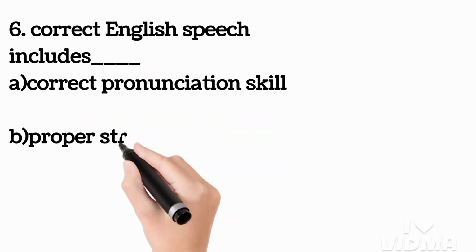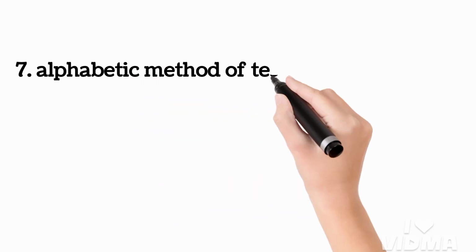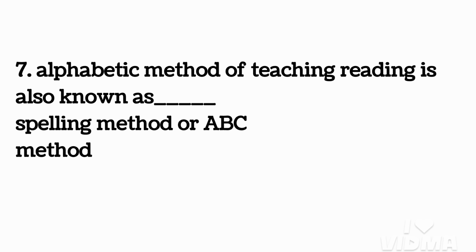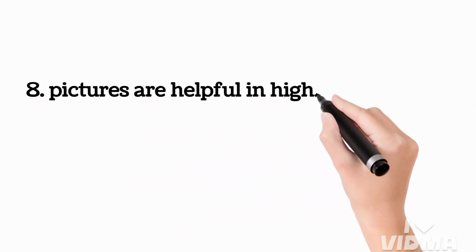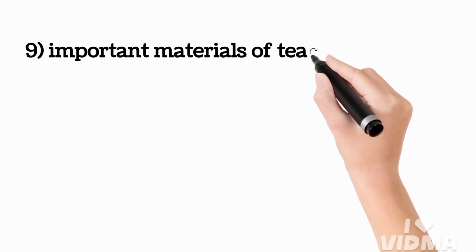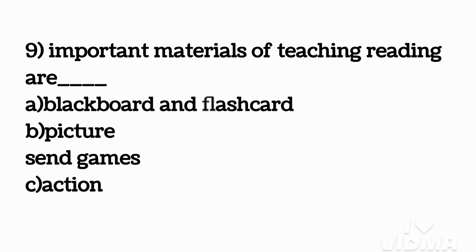Correct English speech includes correct pronunciation skill, proper stress skill, correct intonation skill, and speed of speech skill. Alphabetic method of teaching reading is also known as spelling method or ABC method. Pictures are helpful in highlighting learning interest. Important materials of teaching reading are blackboard, flashcards, pictures, and games, actions.